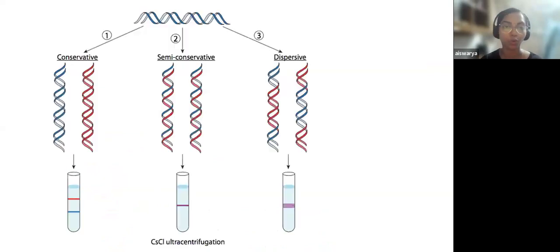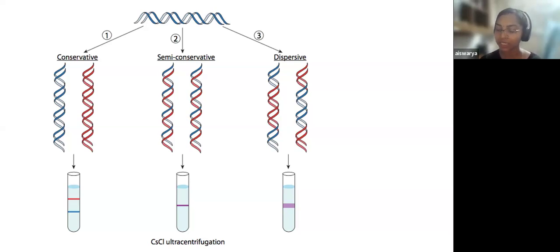Now I'll just show you how this happens. Replication of DNA was hypothesized to happen in three different ways: one is the conservative method, the second is semi-conservative, and the third is dispersive. Our understanding now is that DNA replicates through the semi-conservative method. So, conservative, semi-conservative, and dispersive. This is what I explained to you, the semi-conservative and dispersive.